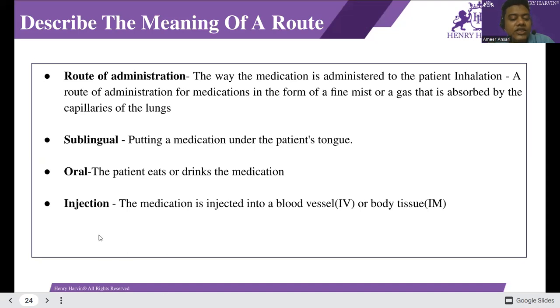The next is injection. The medication is injected into a blood vessel, called IV, or into body tissue, called IM. IV is intravenous and IM is intramuscular. Those are the routes of IV and IM.